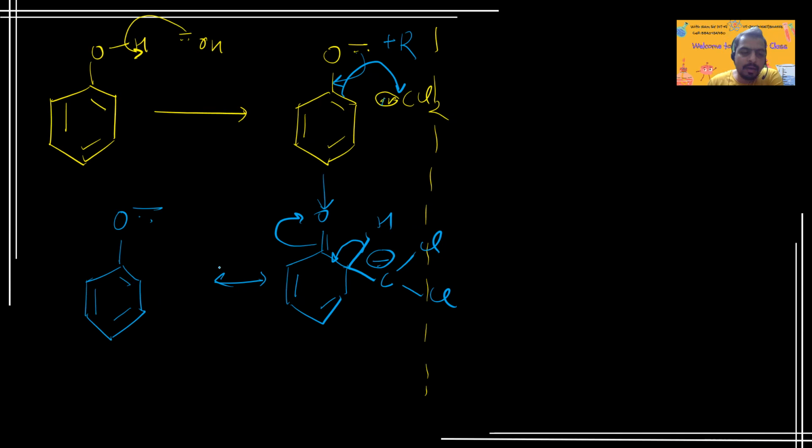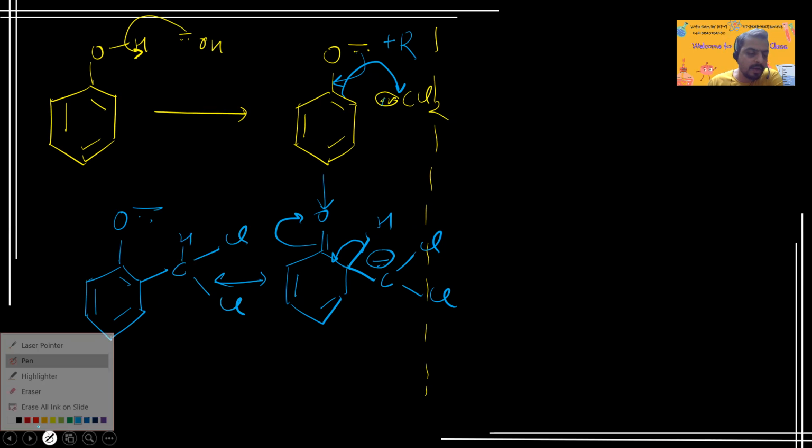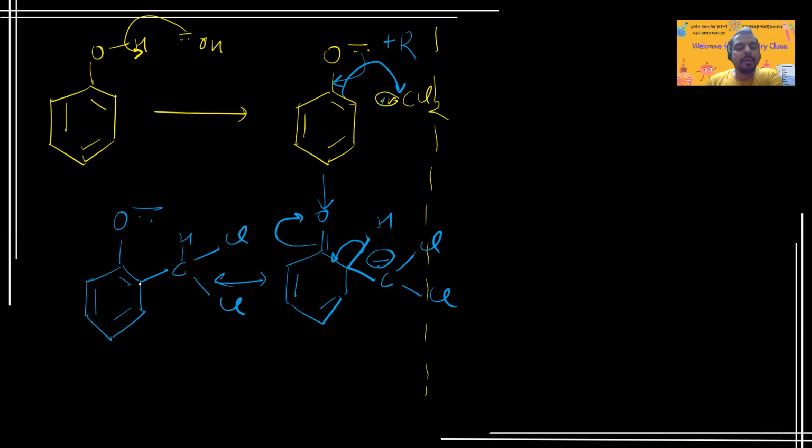And this hydrogen will depart as H plus, so it will attach with the negative charge of carbon. So it will be CHCl2. Can you see that? If you have any doubt, you can ask anytime, right? Now this is a stable phenoxide ion. In this stable phenoxide ion, the next step is the hydrolysis.